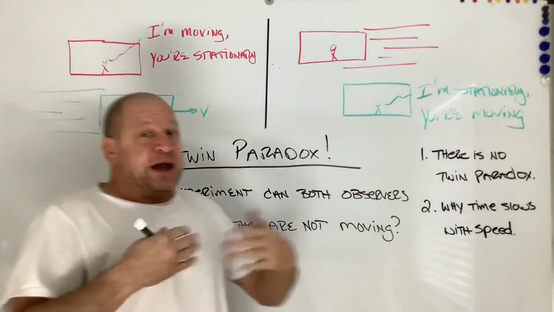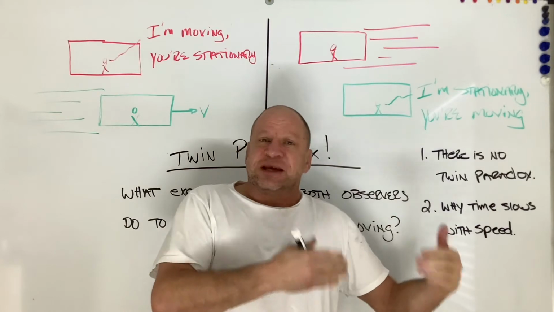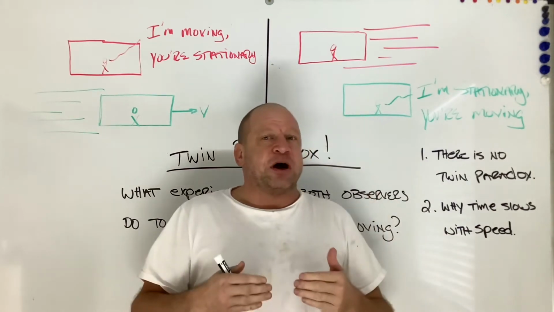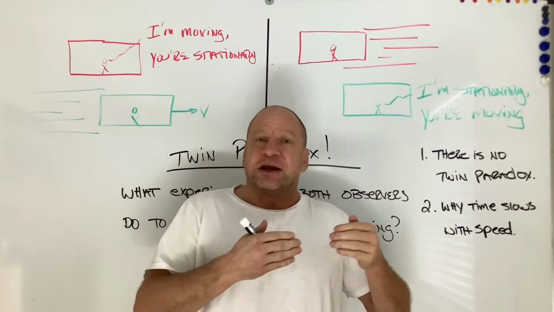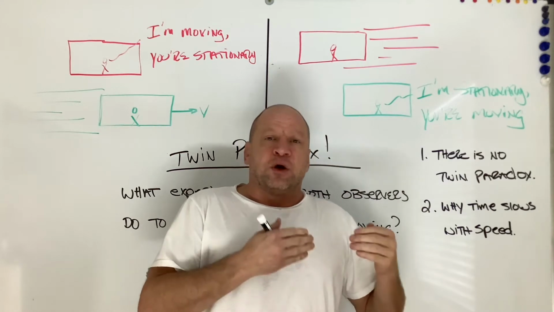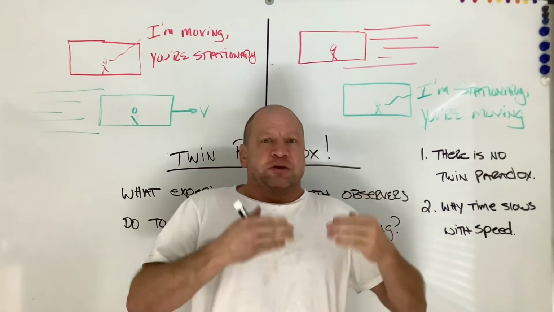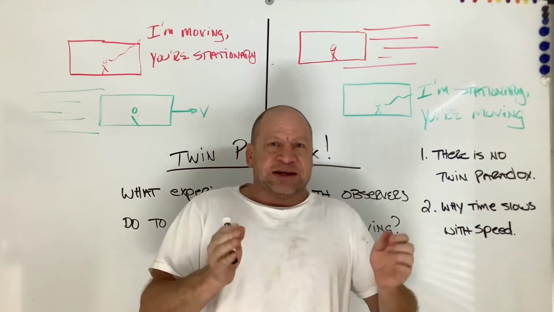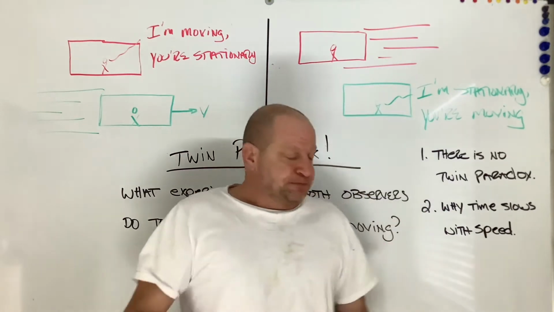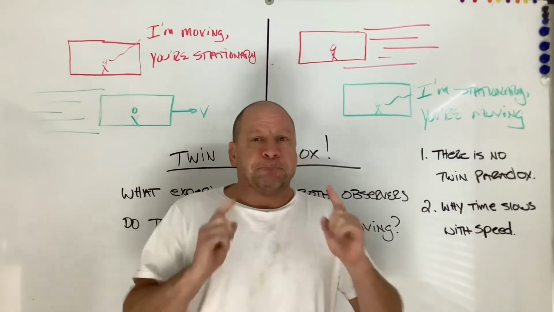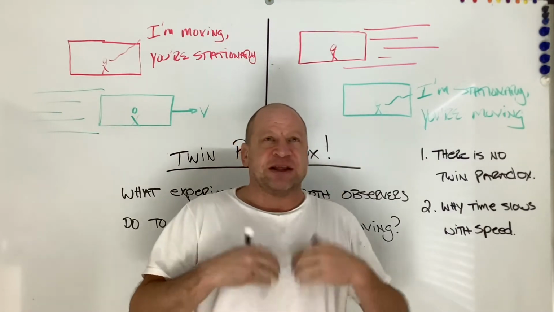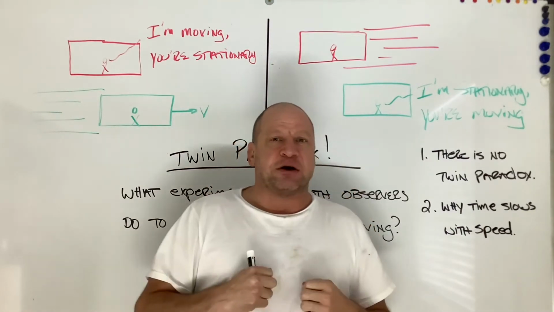They can both use the same experiment to claim they're not moving. But when we look in more detail, we're going to see that the actions as the experiment plays out are not the same. But the result is the same, and that's the reason we're running into this paradox.